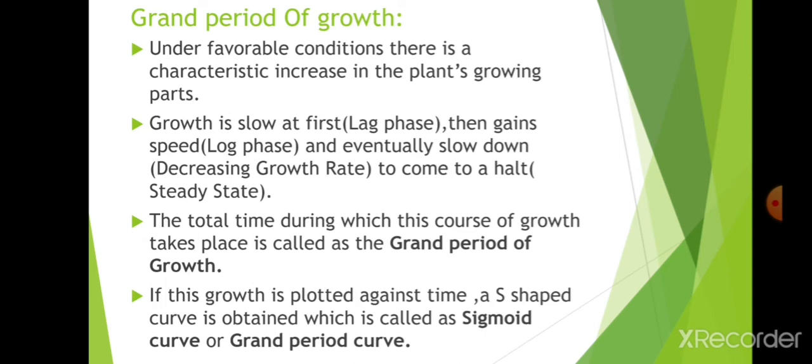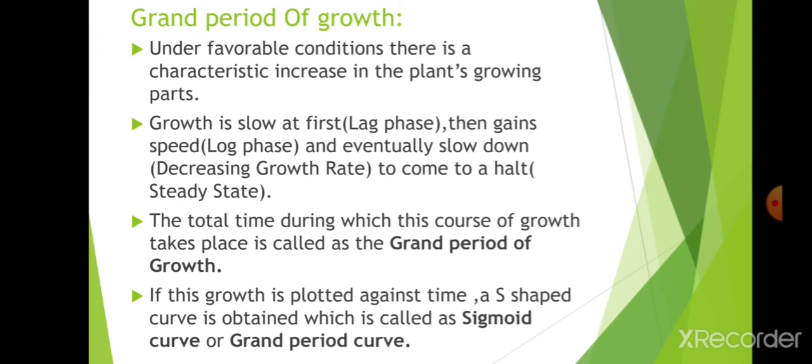How growth occurs can be seen in some different phases. Okay, that is known as the grand period of growth. Now, under favorable conditions, there is a characteristic increase in the plant's growing parts. Growth is slow at first, the lag phase, then gains speed, the log phase, and eventually slows down, decreasing the growth rate to come to a halt, that is the steady state. Okay, these are the phases occurring in growth.